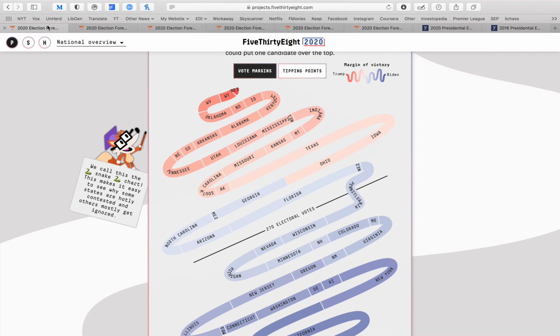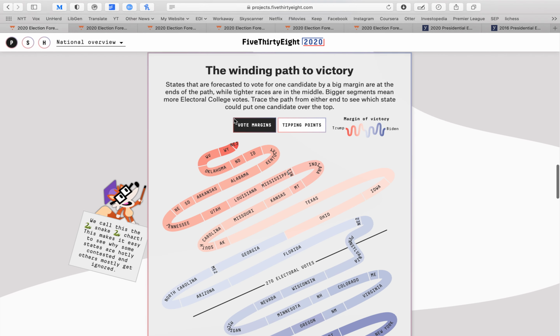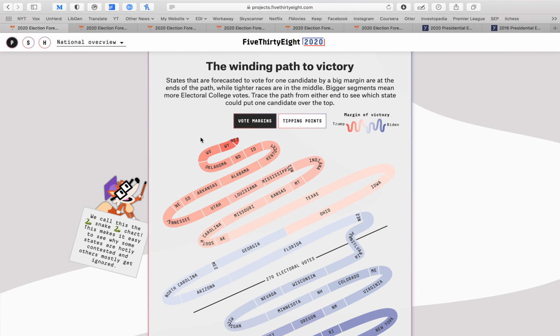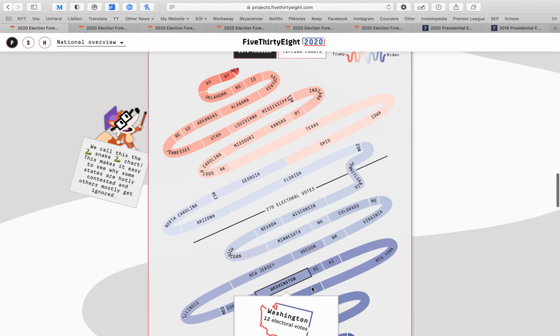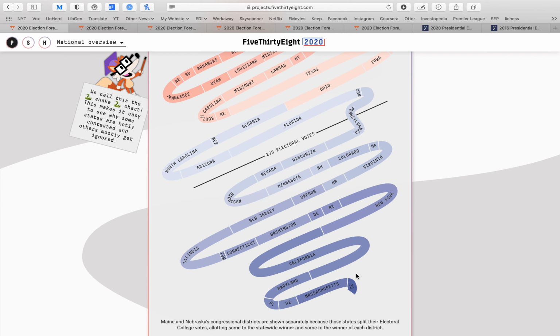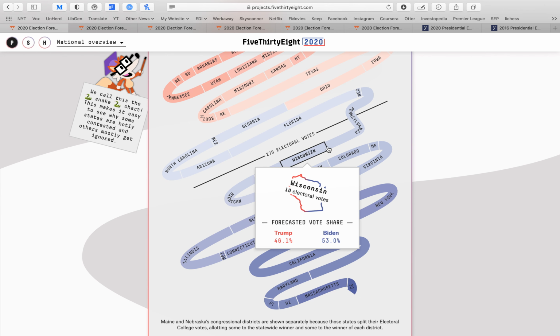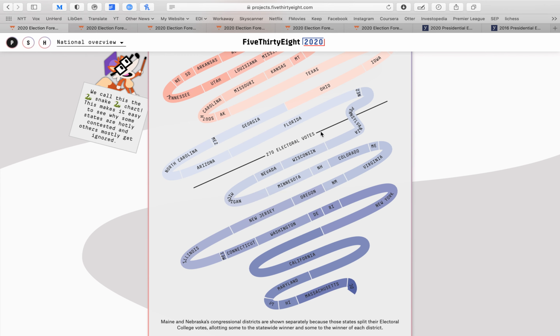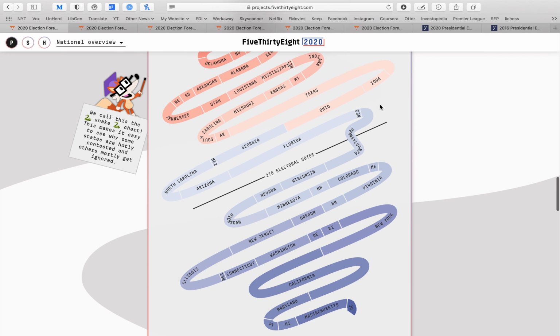Just to go back to 538, they've got this very interesting graphic called the snake chart, the winding path to victory. In essence, it goes from strongest to least strong Republican states and strongest to least strong Democrat states. And they need to cross this 270 threshold in order to win the presidency.